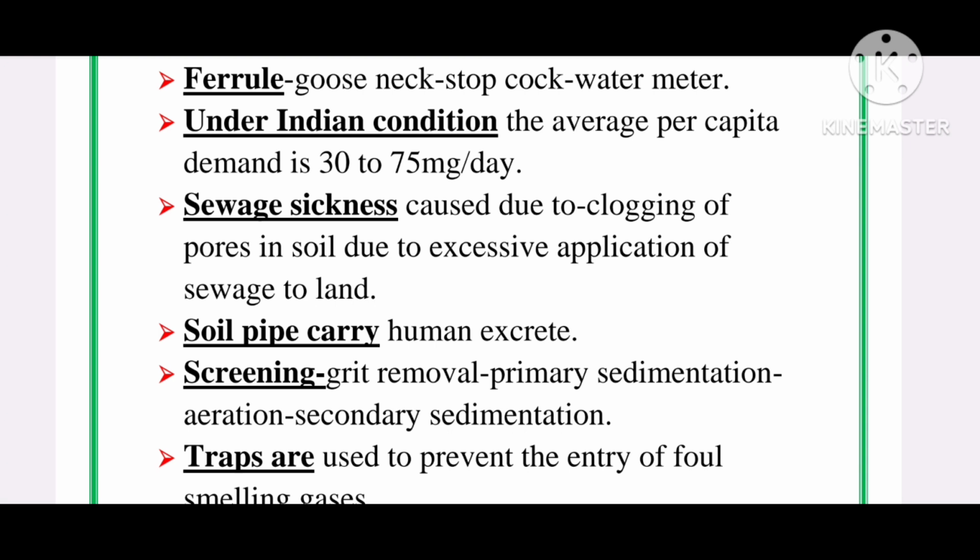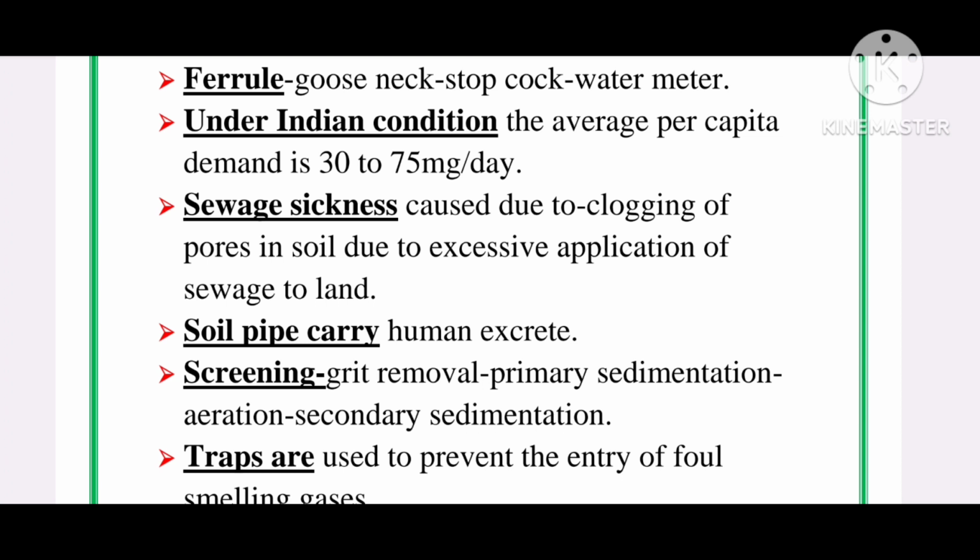Then next is primary sedimentation. Primary sedimentation tanks are designed to remove part of the organic matter from the sewage effluent coming from the grit chambers or detritus tank. They are designed to effect the settlement of particles by reducing the flow velocity or by detaining the sewage in them.